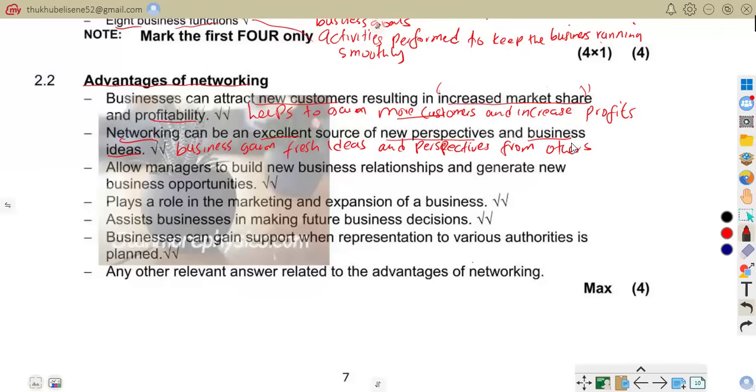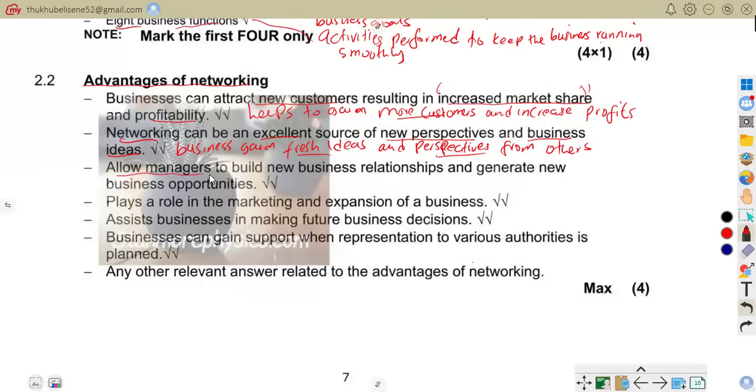For example, we can talk of learning new marketing methods or discovering better production techniques. So that is why we as a business gain fresh ideas and perspectives from others. That is the advantage that comes with networking. Now let us move on to another point of statement.